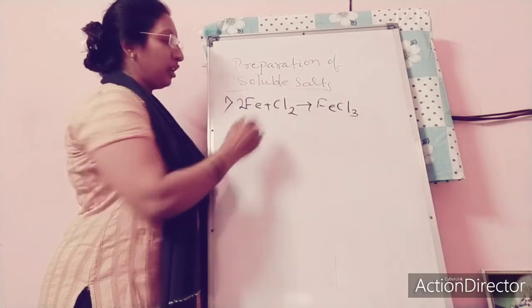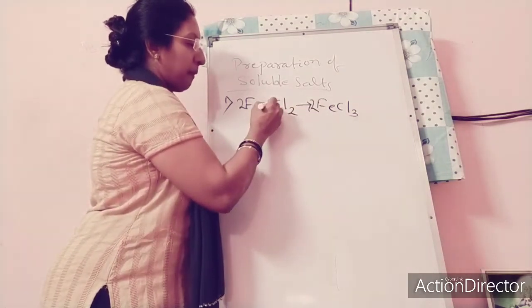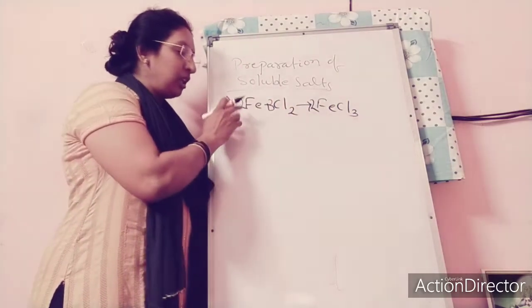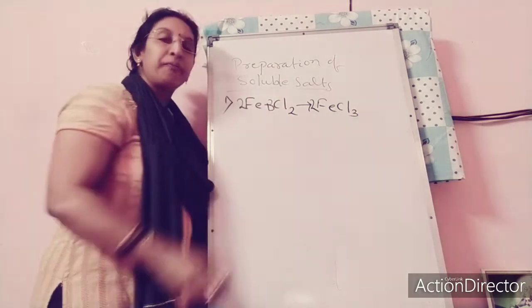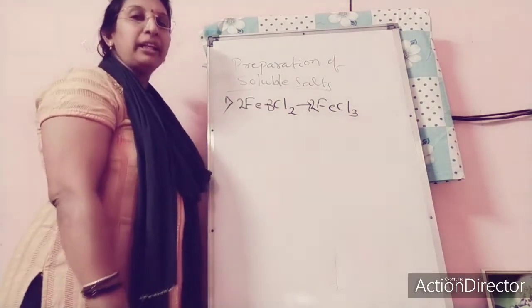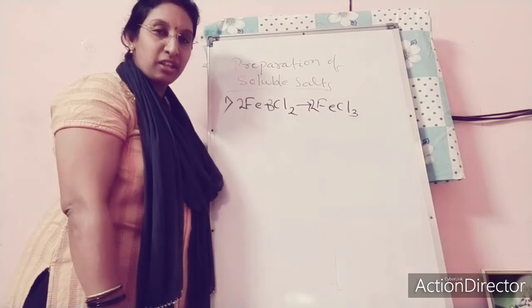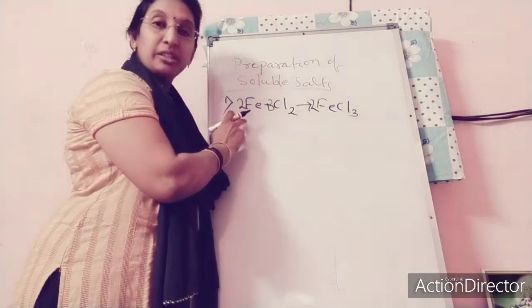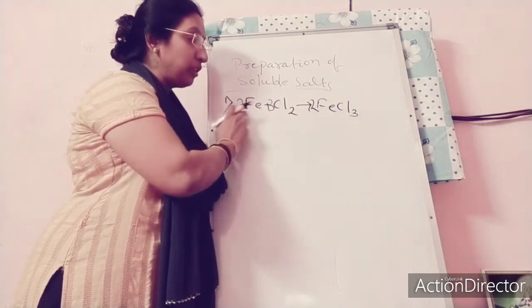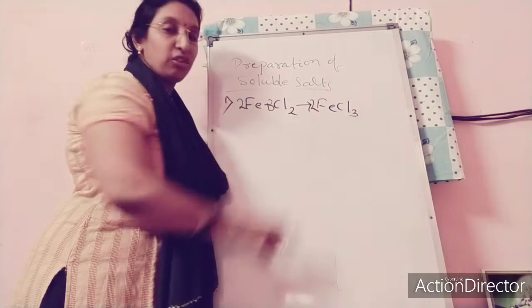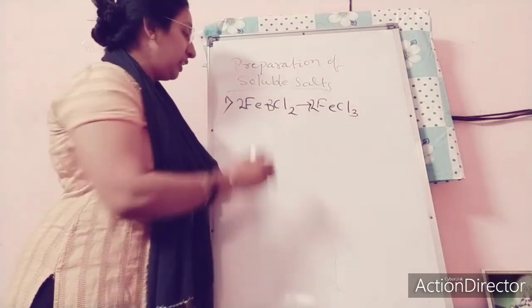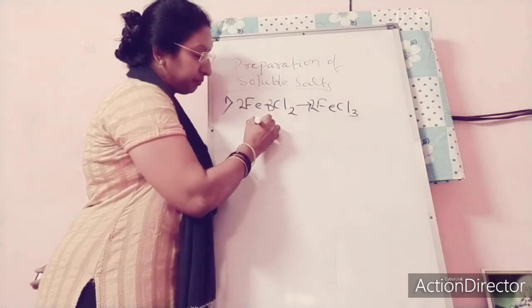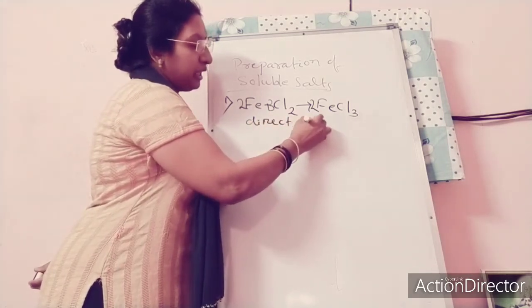You can see here, iron when heated with chlorine in a container, in the absence of air, they combine with each other to form a crystalline salt, that is FeCl3. That is the direct combination method.